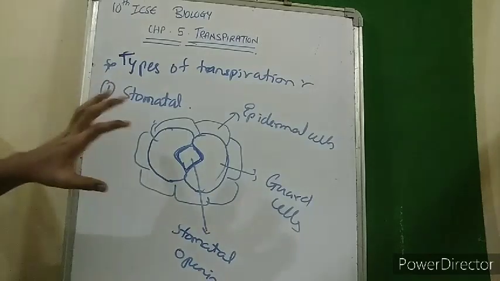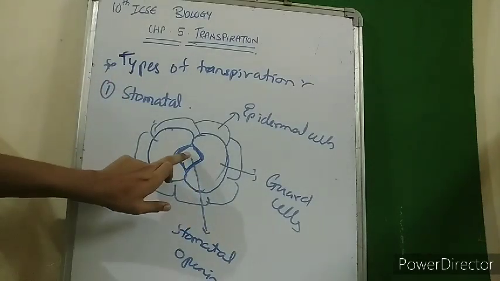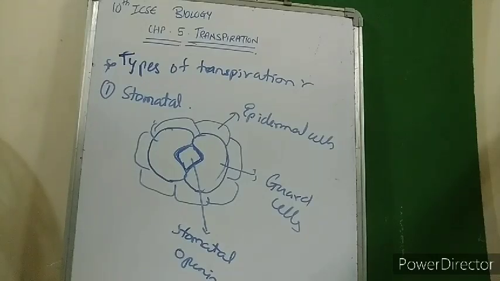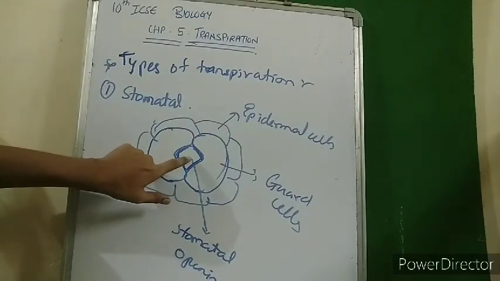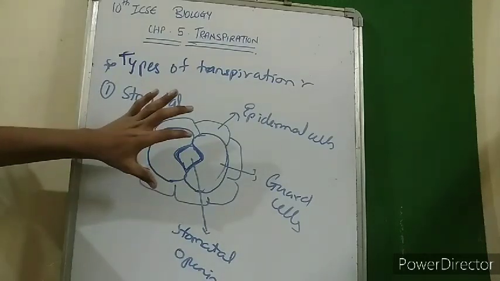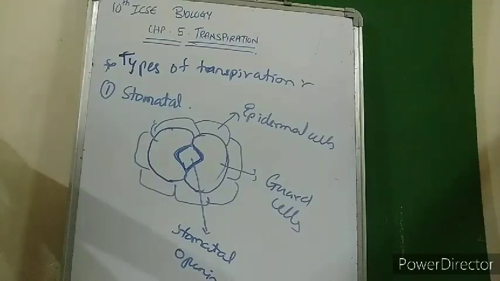This is the stomatal apparatus, basically guard cells, stomatal opening, epidermal cells. This constitutes the stomatal apparatus. So water accumulates in the stomatal opening and it is lost through the stomatal opening. When the stomata open, the water is lost through them.